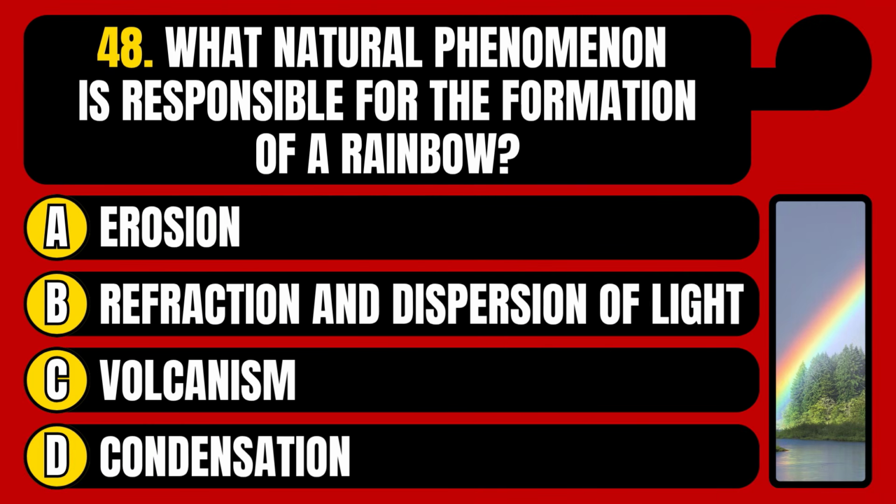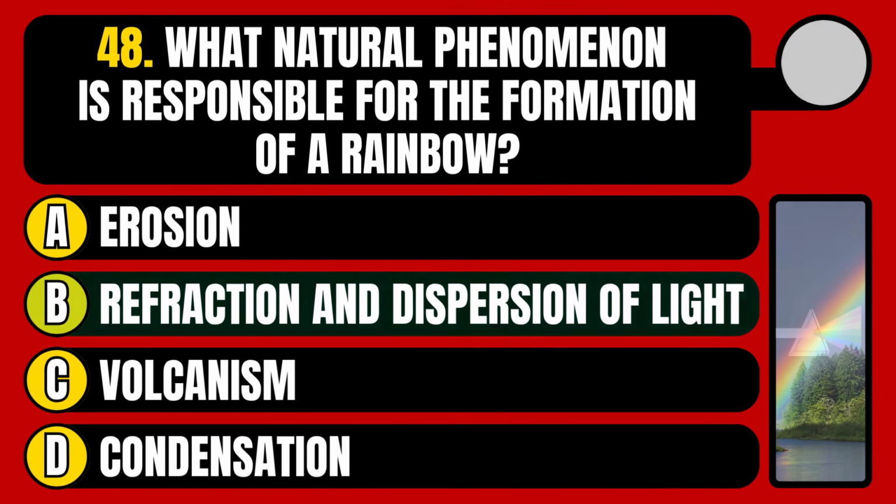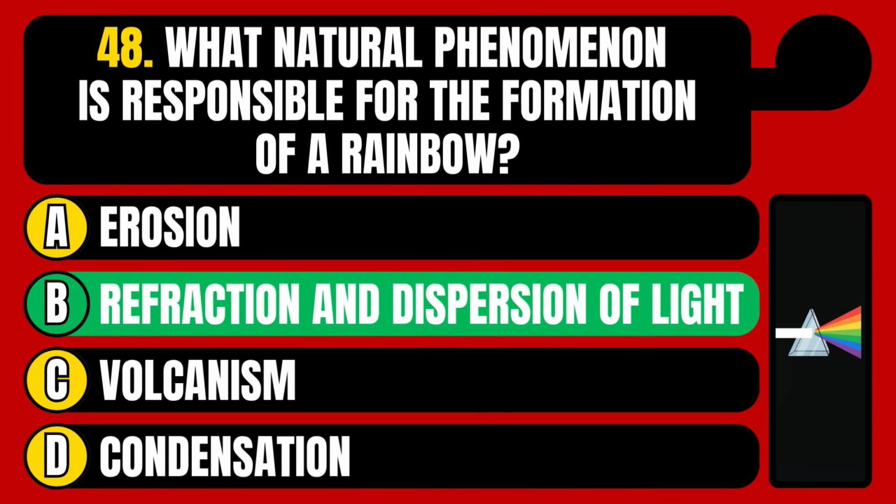What natural phenomenon is responsible for the formation of a rainbow? Erosion, refraction and dispersion of light, volcanism, or condensation? The correct answer is option B, refraction and dispersion of light.